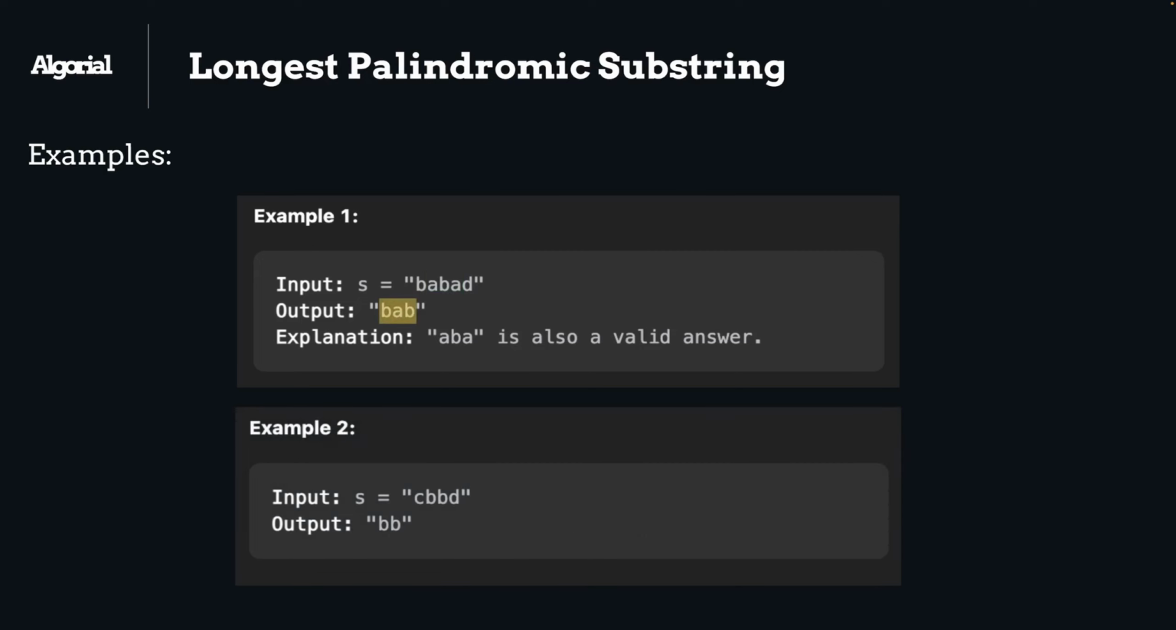Second example, same story. The longest one is BB in the middle of this string, so we might return that. Just a quick disclaimer: the first example has an odd length and the second one has an even length. That is an important point and we need to consider that. Let's see how we are going to solve this.